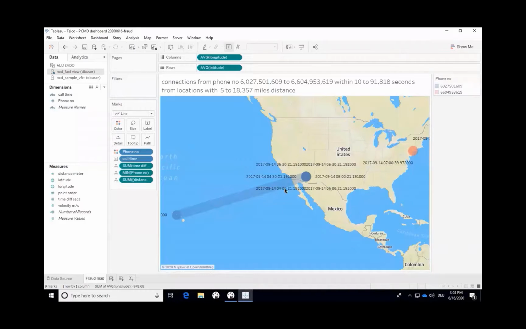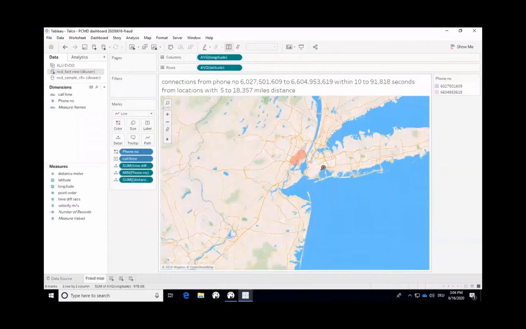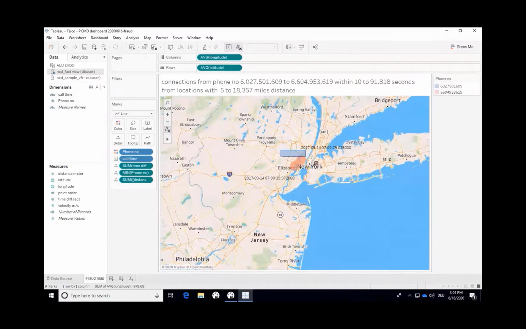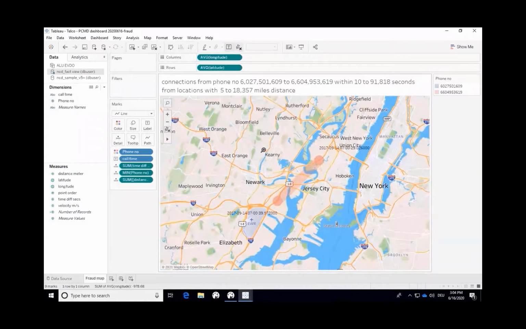Let's look at a second example here. We have two red dots in the New York metropolitan area. Let's enlarge this so you can see it better. Two calls have been made at locations that are 5 miles apart with a time difference of 10 seconds.